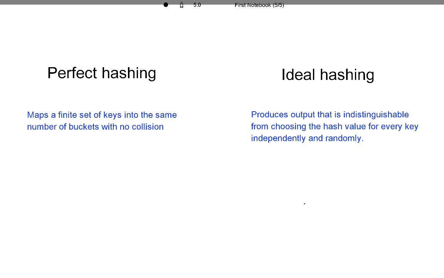To make it easier, with perfect hashing we suggest there should be no collision, which is practically impossible. So that's why we move on to ideal hashing, where we maintain the least amount of collision in the hashing problem. So we can think of ideal hashing as the practical version of perfect hashing.